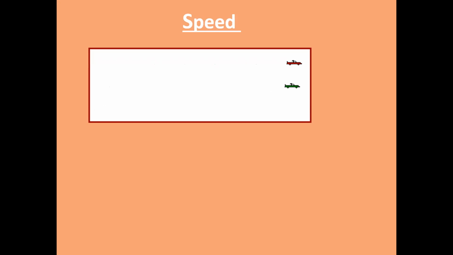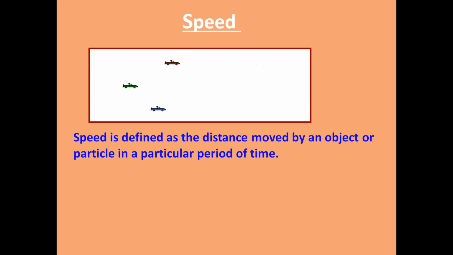The path or the distance is the same for all the three cars, but the one reaching in less time will be considered as the first position. So what is speed here? Speed is defined as the distance moved by an object or a particle in a particular period. It is also called the rate of change of distance: distance traveled in unit interval of time.